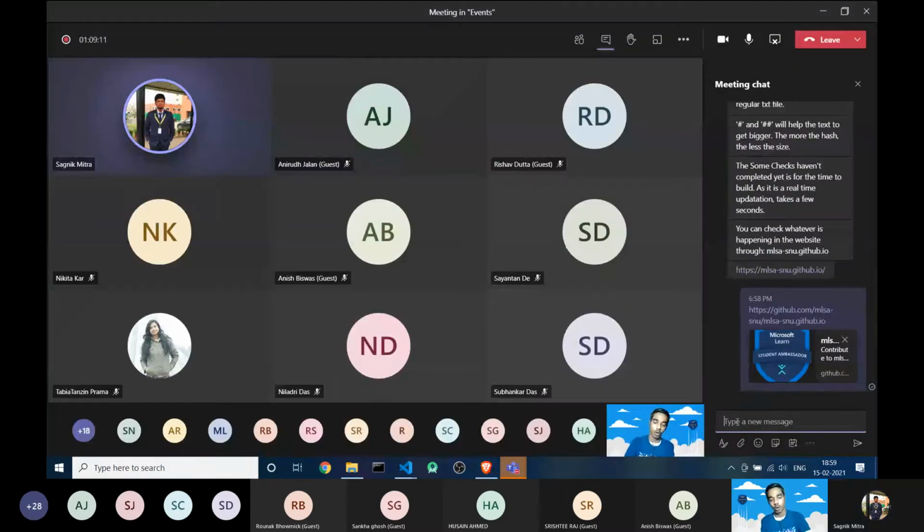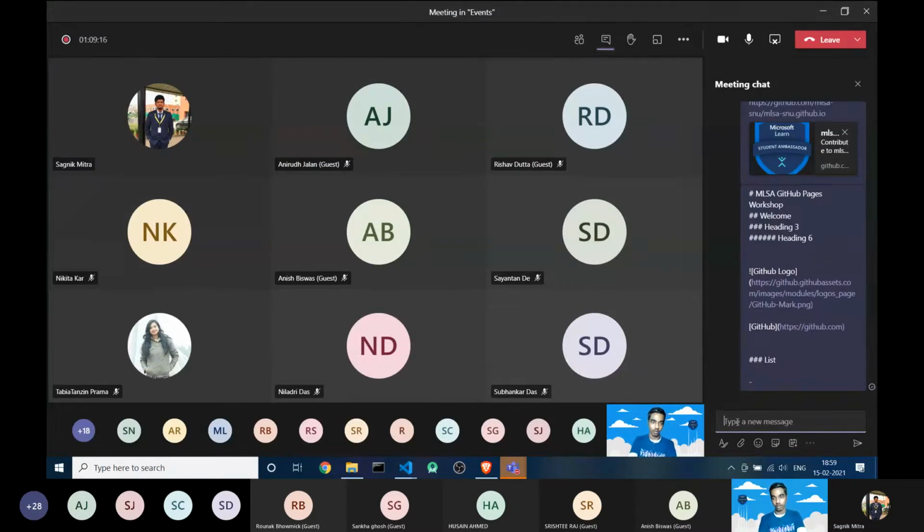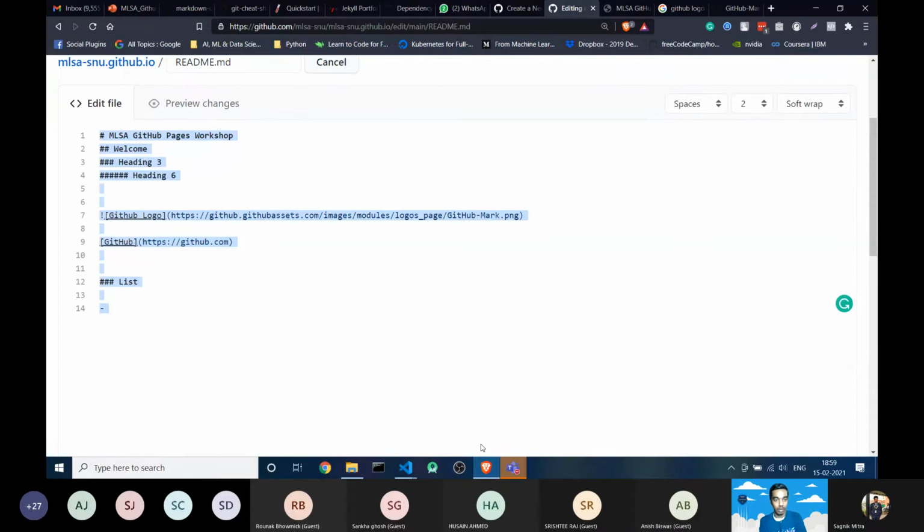If you ever write a blog on Dev.to or Hashnode, you have to use Markdown only. There's no other option. They are supporting Markdown, and Markdown is quite easy, it's not like an HTML file. HTML is quite tricky if you forget a slash or anything, but here you don't need to use any tags, closing tag or opening tag. You can just start with a single hash or asterisk. For a list you just need to use a simple hyphen, or you can use an asterisk, or you can use 1 2 3, whatever you feel comfortable with.